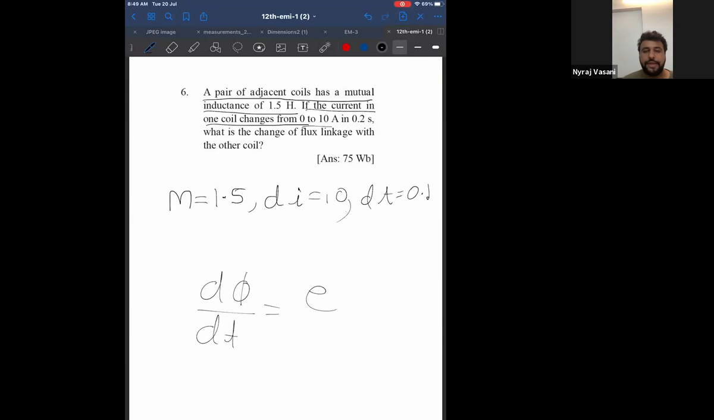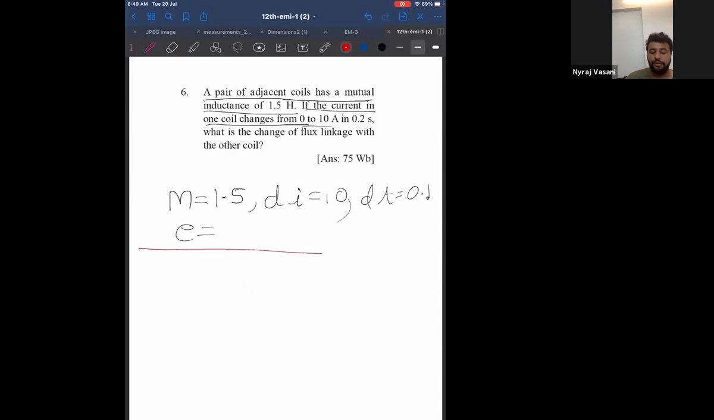Can I say change of flux linkage is EMF itself because of Faraday's second law? Can I say change of flux linkage is d phi by dt? In other words, they're asking us what is E. Now, like the previous problem, in this problem also I have to find the value for E, correct?